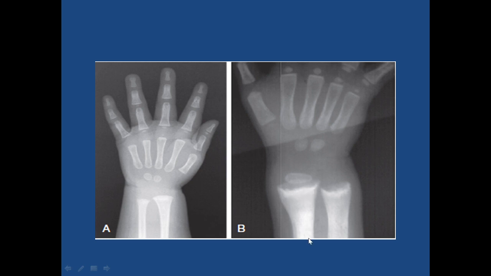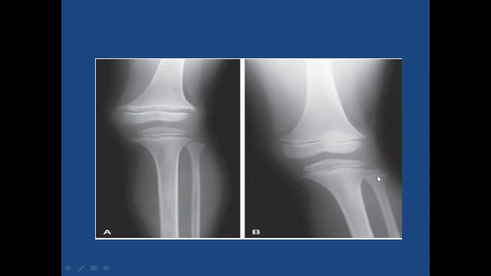Okay, and here we can also see the density of the bone is more luminescent, while here we can see rarefaction of the bone. Also the widening of this metaphyseal growth plate is here in this picture. This is an X-ray of knee joint.